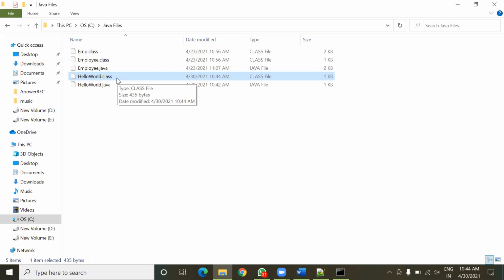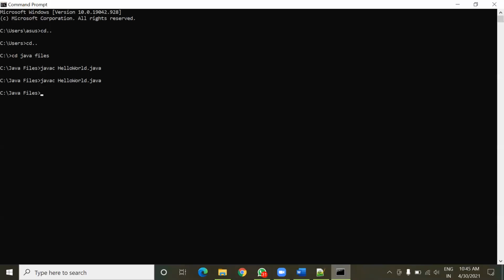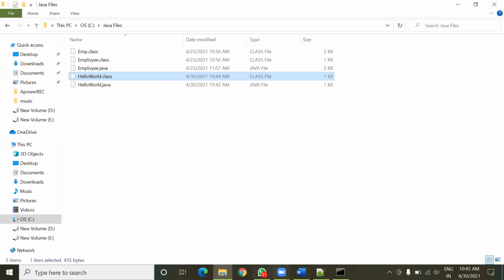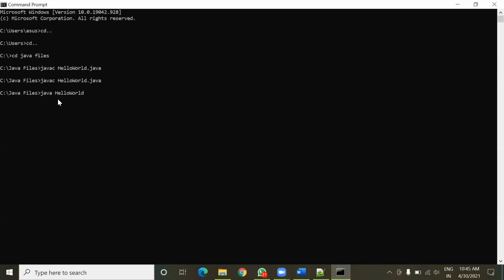Now we have to execute this bytecode to get the result from the program. For this, I'll have to use the java command. So java and then the name of that class file, which is HelloWorld. There is no need to put the extension .class here, only the name of the file: java HelloWorld. Press enter, and you can see this is demo program in the output.